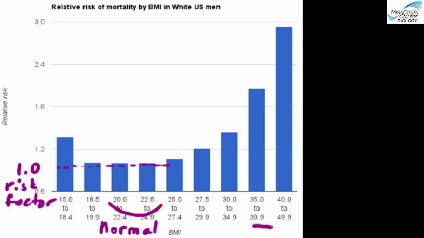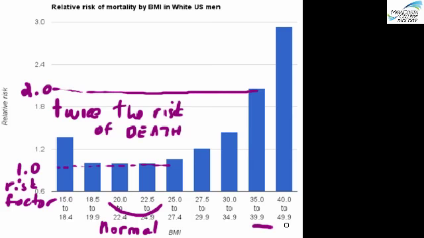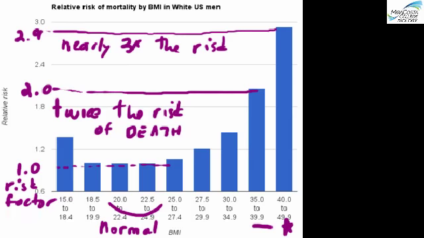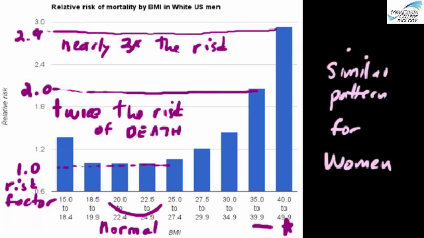For obese men with a BMI value between 35 and 39, the relative risk of death is about 2.0, twice that of normal weight men. For even more severely obese men with a BMI above 40, the risk is nearly triple. Roughly the same pattern exists for women, though it's not quite as severe.